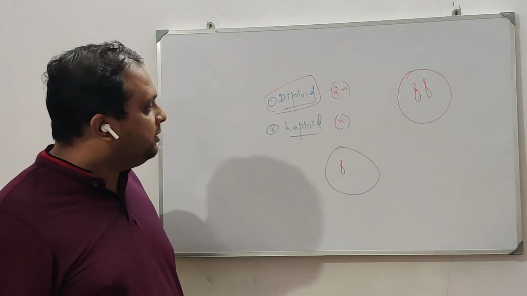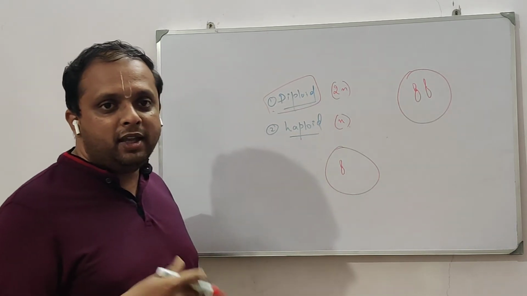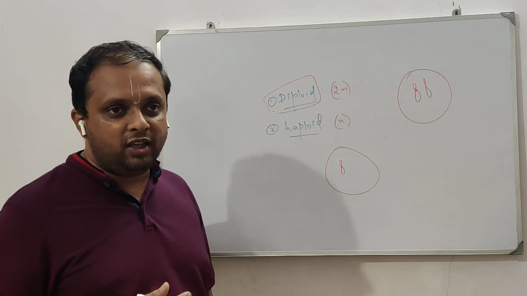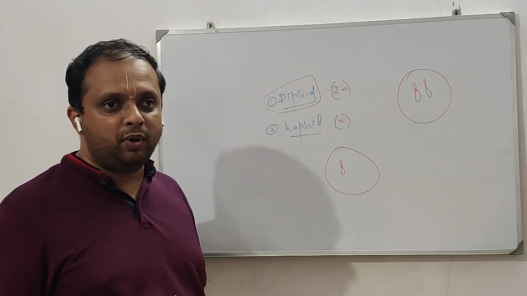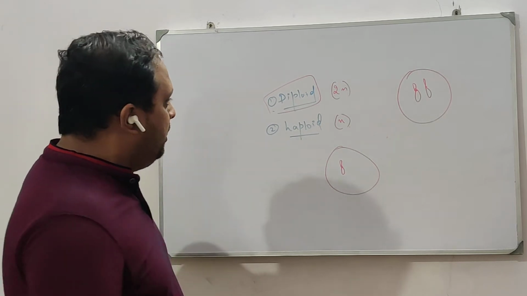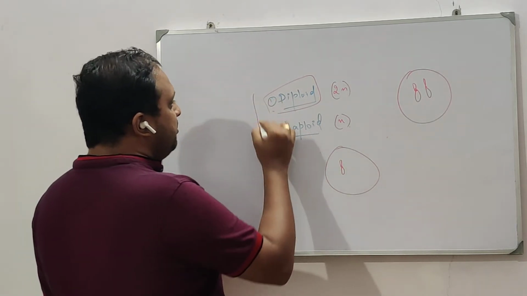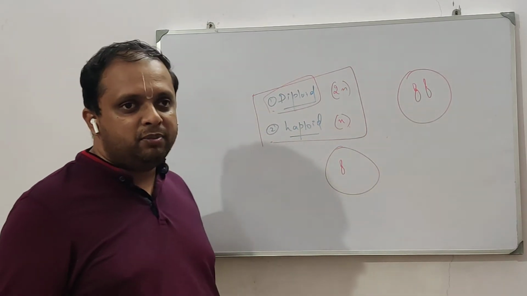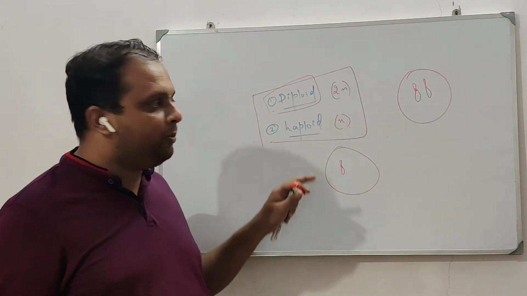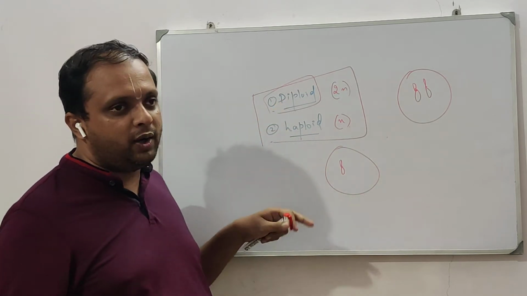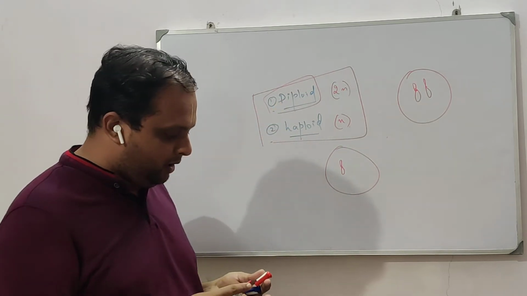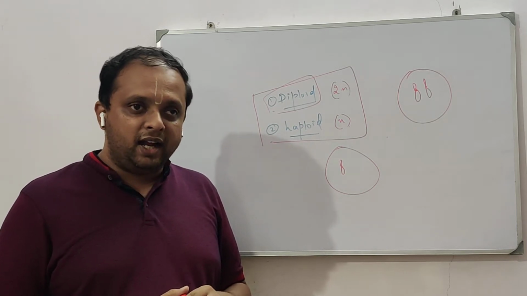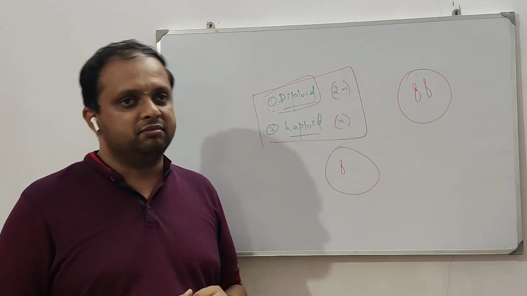If the chromosome numbers are 3 or 4, you call it triploid and tetraploid. These are the basic terms we need to know before we proceed. Triploid and tetraploid we don't generally see in animals, but we see them in plants.